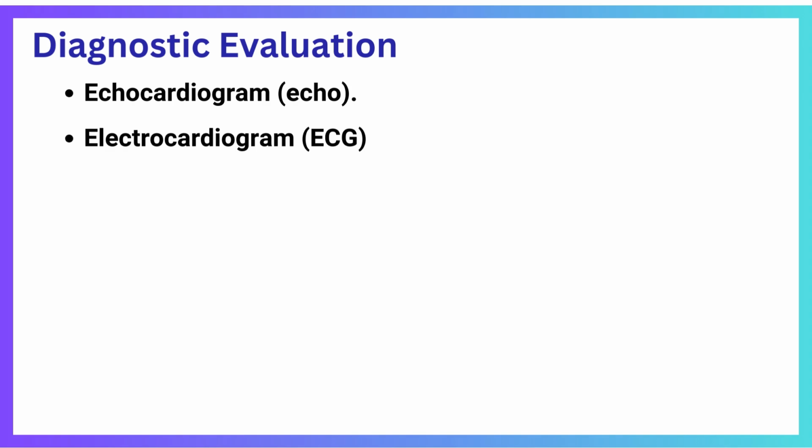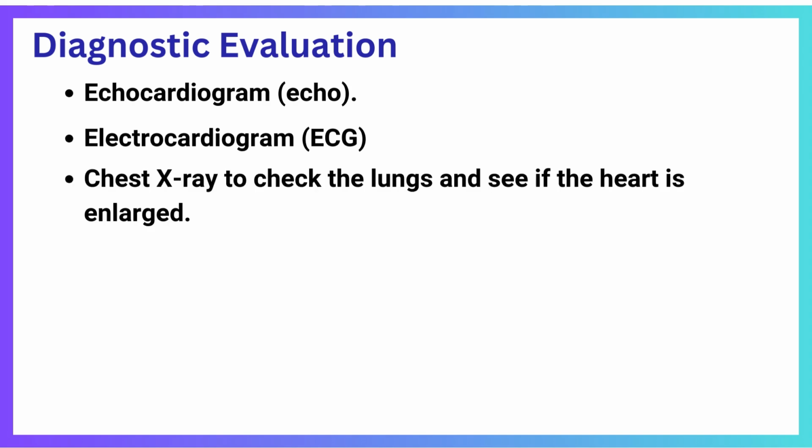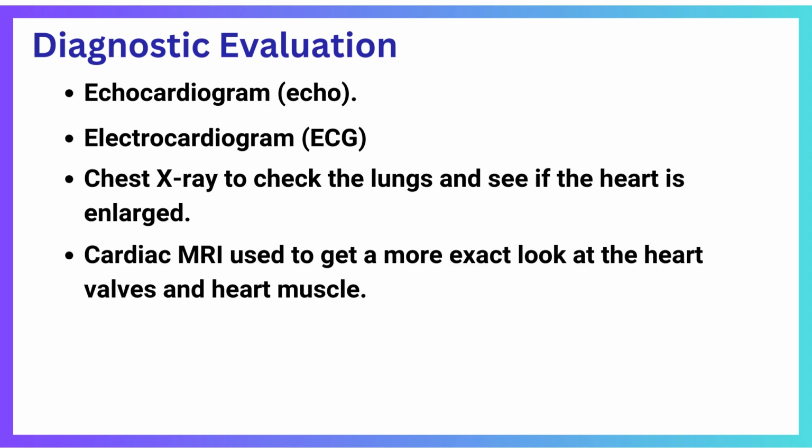Electrocardiogram tests may also be used to record the strength and timing of the heart's electrical activity. It shows abnormal rhythms, that is, arrhythmias or dysrhythmias, and it can sometimes find heart muscle damage. Chest X-ray may be done to check the lungs and see if the heart is enlarged. Cardiac MRI is also done. It is an imaging test that takes detailed pictures of the heart. It may be used to get a more exact look at the heart valves and heart muscles.